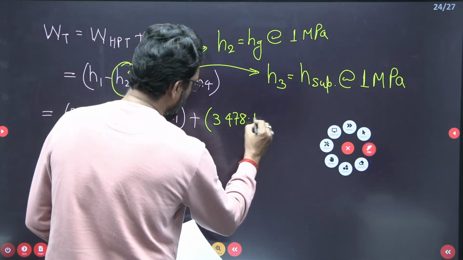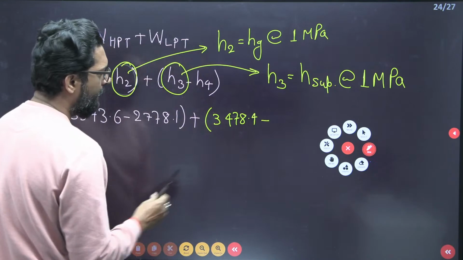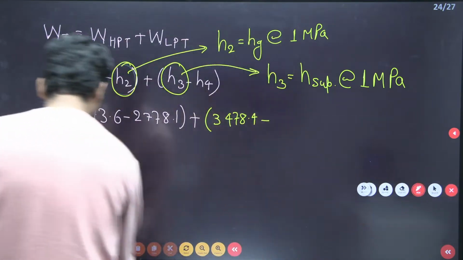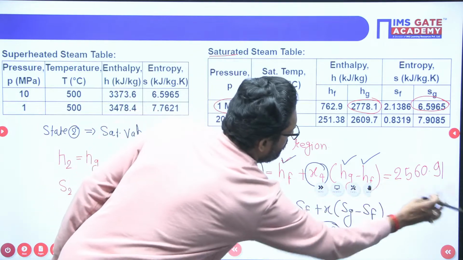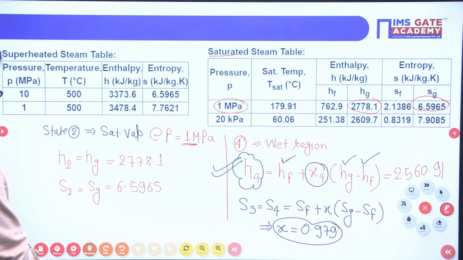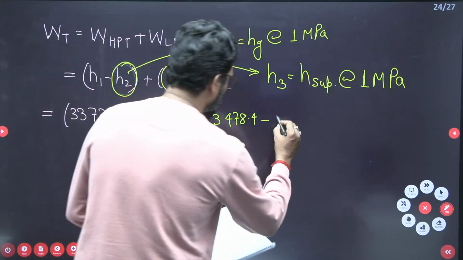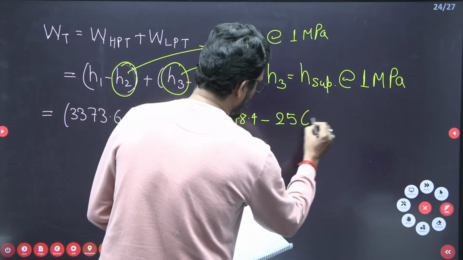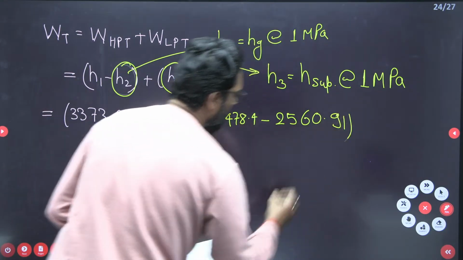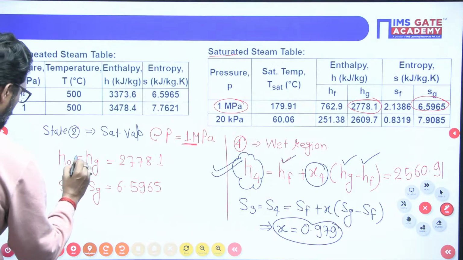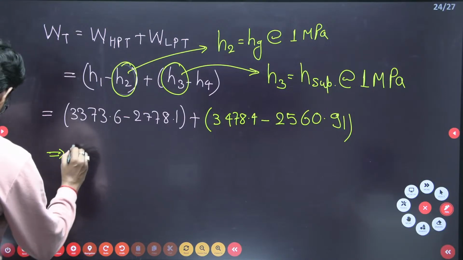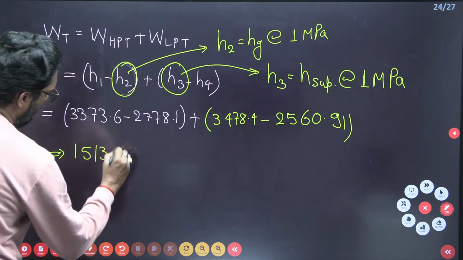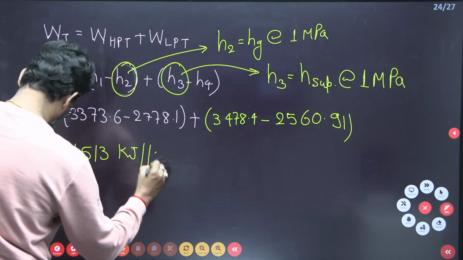3478.4 minus H4. What is H4? H4 you just calculated, 2560.91. Calculate all these values, and this is 1513 kilojoule per kg.